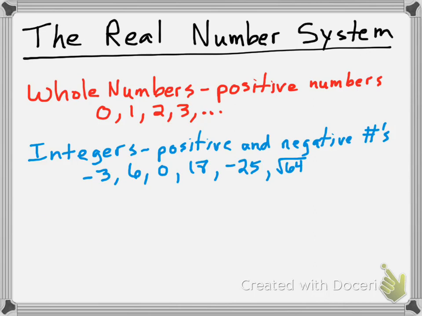Now, hold on. Is the square root of 64 an integer? Yes, because the square root of 64 is 8, and that's an integer. It's actually a whole number as well. Okay?